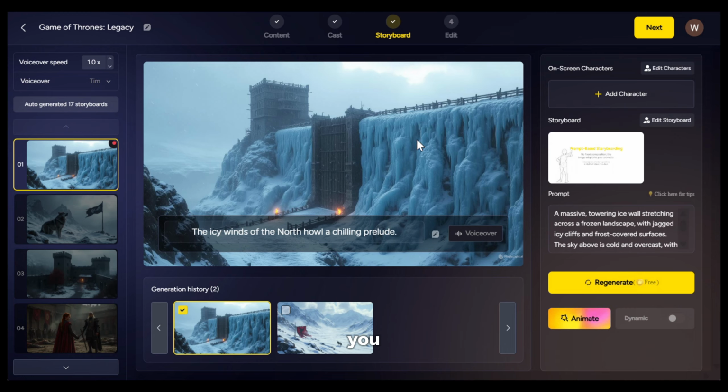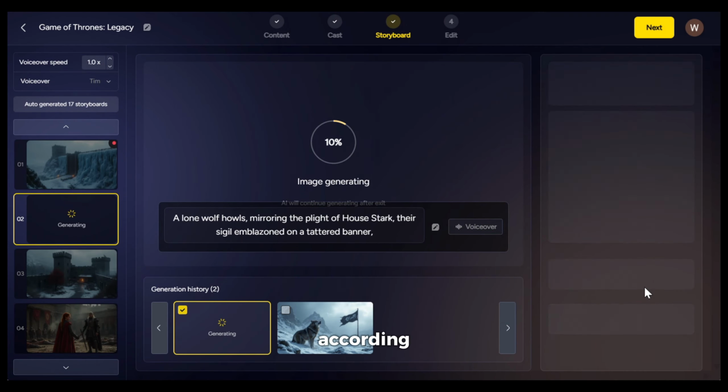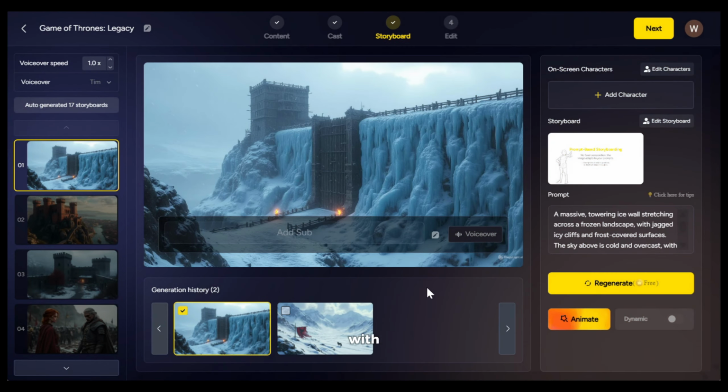It's all up to you. Now all you need to do is go through each and every scene and make sure all of them are according to your liking. If you don't like a particular scene, then you can just regenerate it. Once you are done with the images, it's time to turn them into stunning videos.